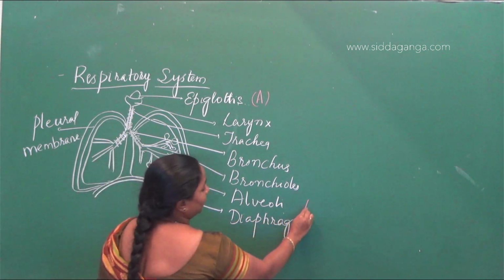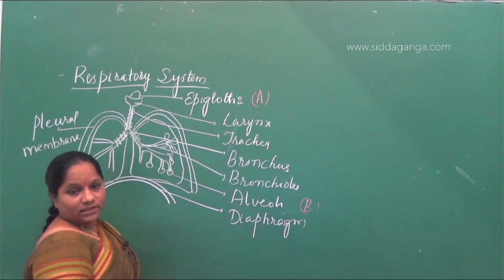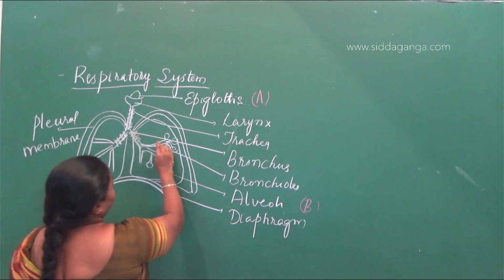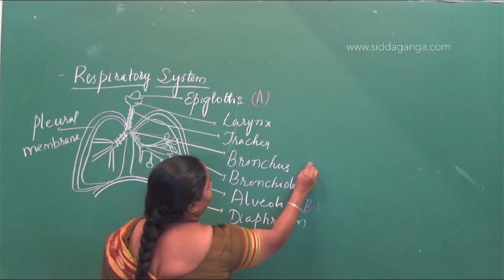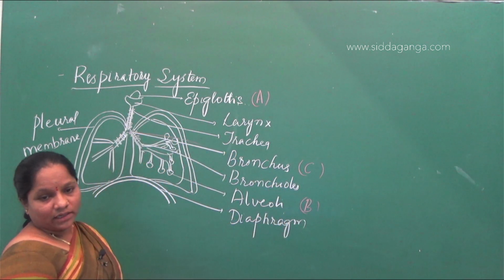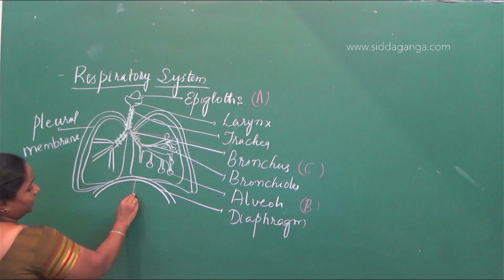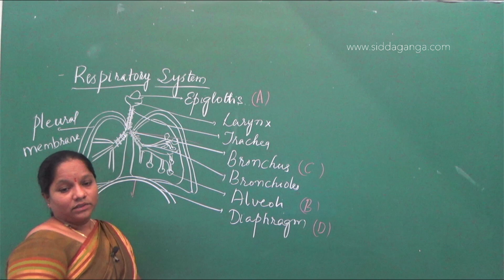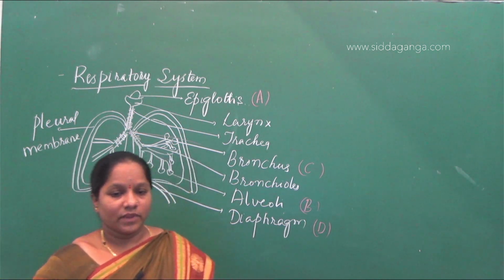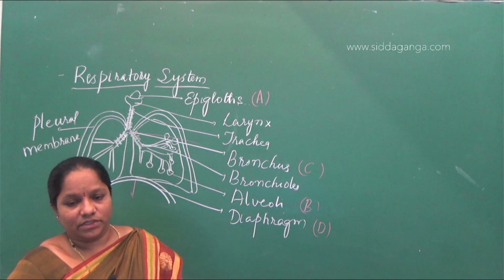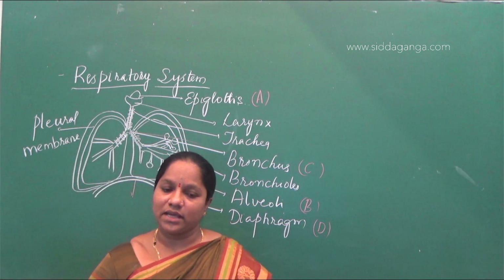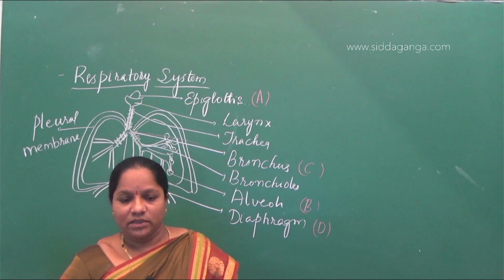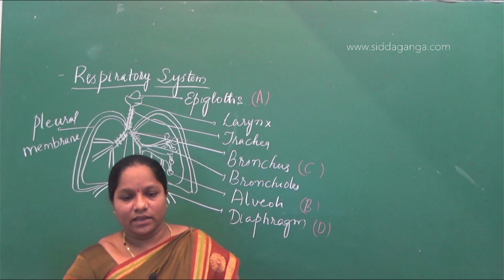A is epiglottis, B is alveoli, C is bronchus or bronchi, and D is the diaphragm. So the first option, A is epiglottis, B is alveoli, C is bronchus, D is diaphragm, is itself correct.